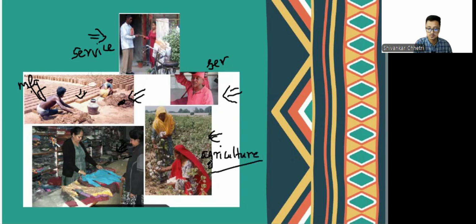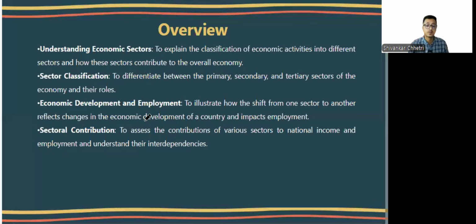Okay. So according to the nature of the work, we divide the economic activities into various sectors. Let's see. First, before that, the overview of the chapter. By studying this chapter, we'll understand various economic sectors. We can classify economic sectors and see how these sectors contribute to the overall economy. Then how we differentiate different sectors. Then we see economic development and employment in each of the sectors.